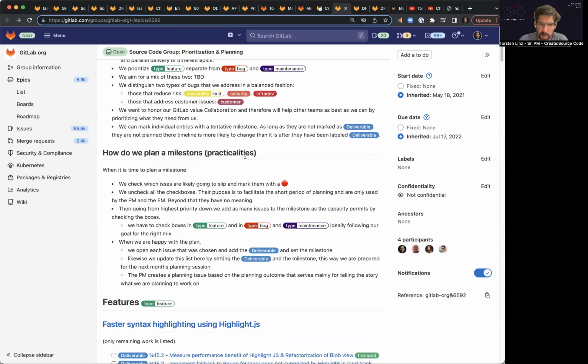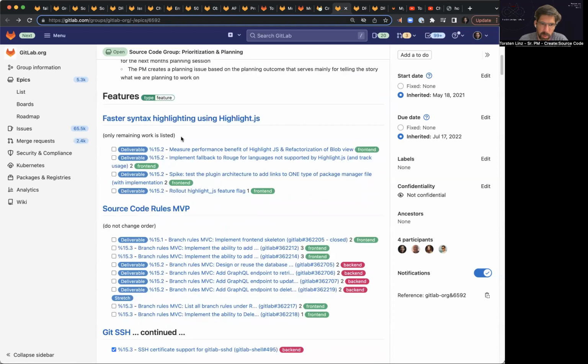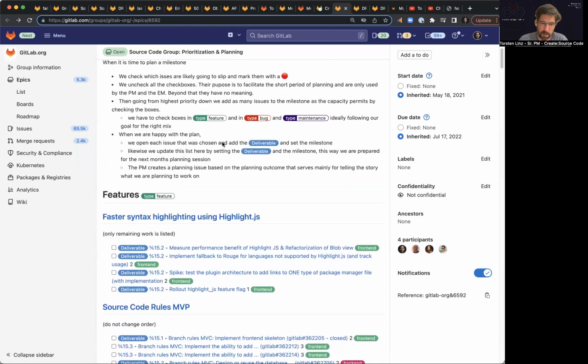Then the next question is, how do we plan a milestone? So here's my proposal. When we start this planning, we first mark all the issues that are likely to slip with a red dot so that we are aware of it. Then we uncheck all the boxes here. These boxes we use just for the planning, just to facilitate discussion between me and the engineering managers.